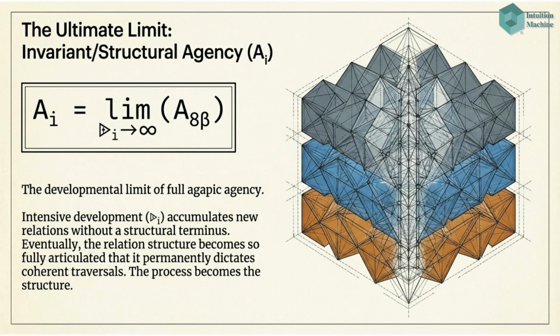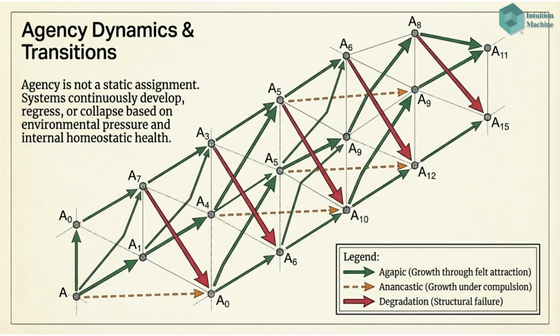The ultimate limit of development is invariant or structural agency, A_I. This is the developmental limit of full agapic agency, where the relation structure is so fully articulated that it permanently dictates coherent traversals. The process becomes the structure. Agency dynamics illustrate that agency is not static.